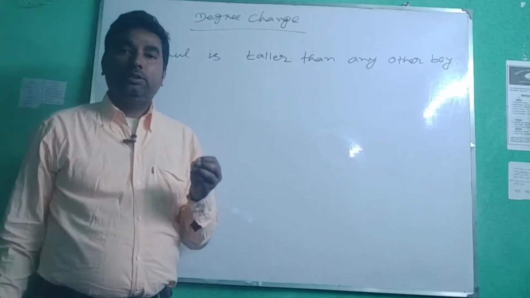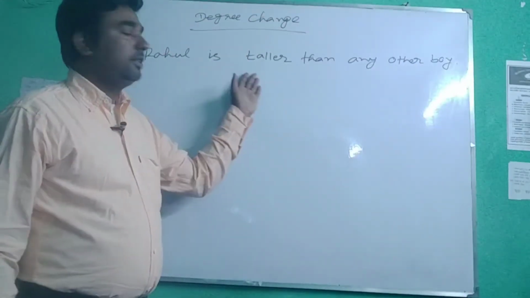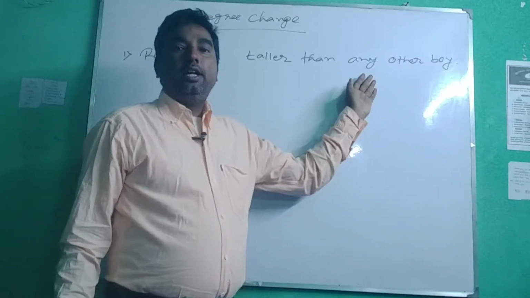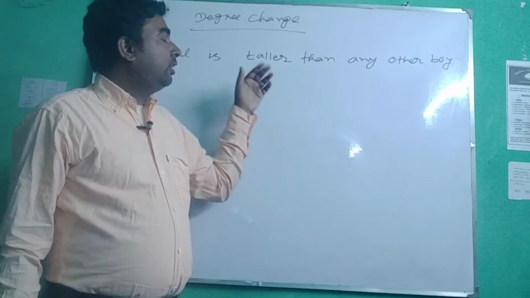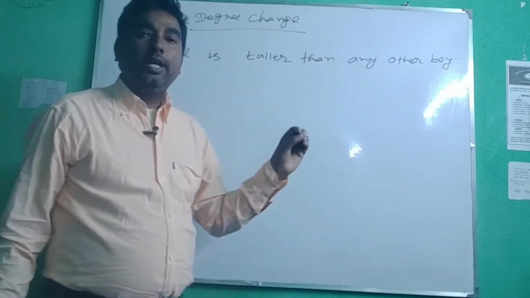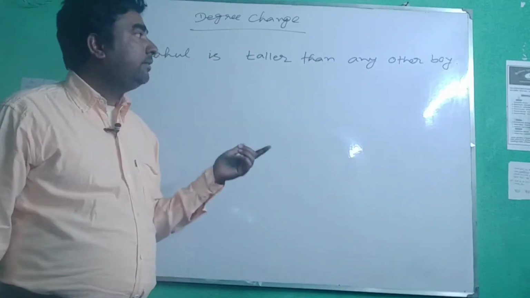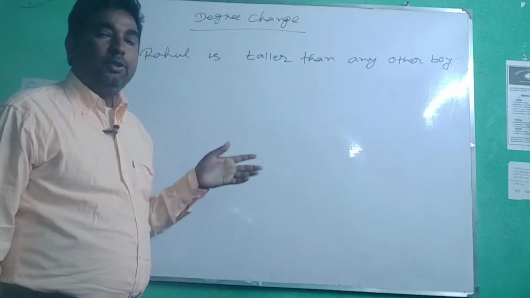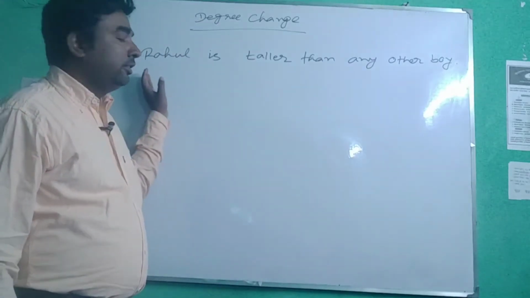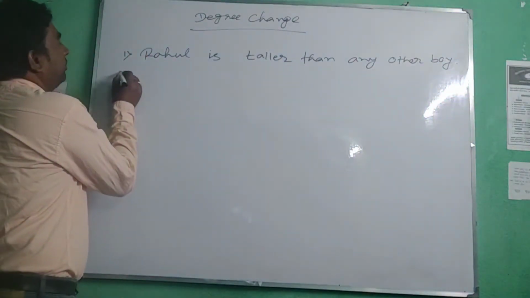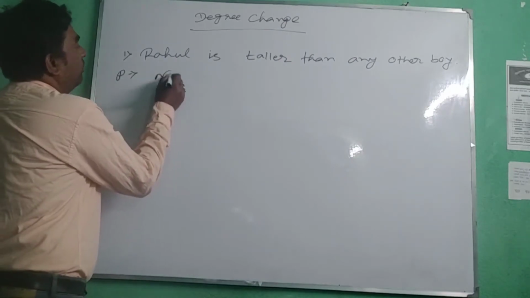Why will you use no other? Because there are two different kinds of sentences of comparative degree. In one sentence you will find than any other, and I will show the other later, in which you will find than most other. So if you find than any other in a sentence of comparative degree, then you have to start the positive degree of that sentence with no other.